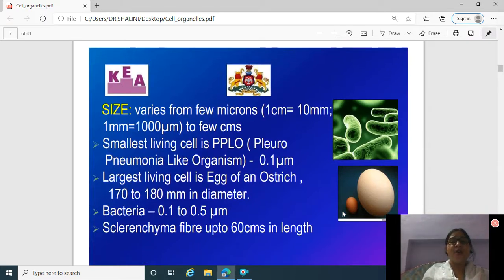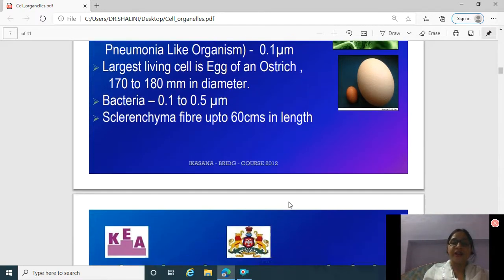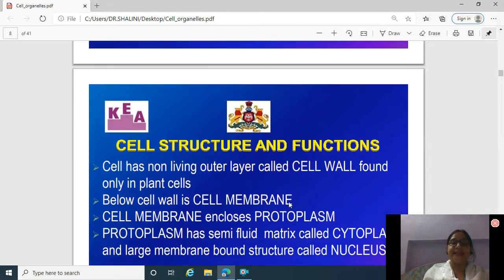The size of the cell also varies from a few microns to a few centimeters. We know that the smallest living cell is the Pleuropneumonia-like organisms and its size is 0.1 millimicron. And this ostrich egg is the largest living cell and it is 170 to 180 millimeter in diameter. The bacterial cell is also 0.1 to 0.5 millimicron in size. So we conclude that cells vary in size.